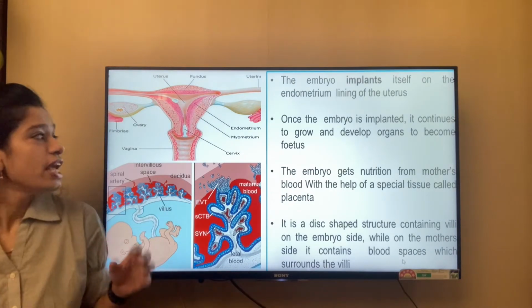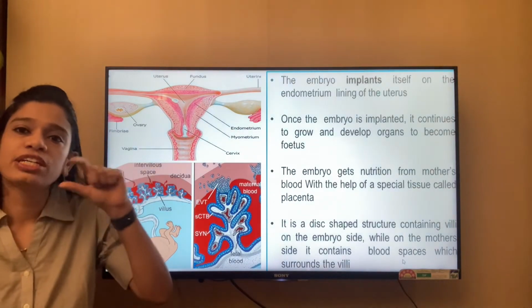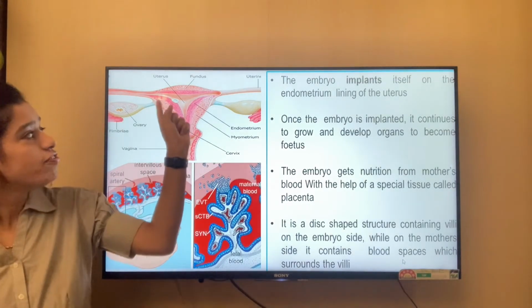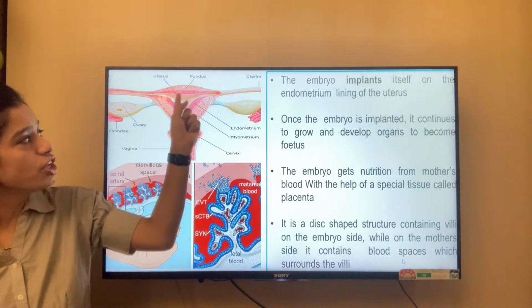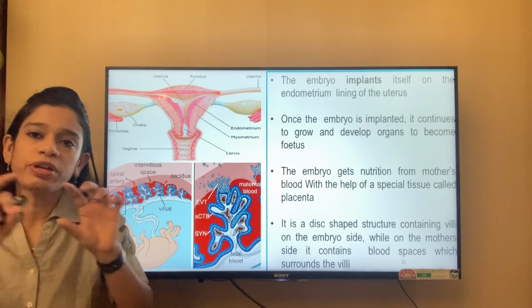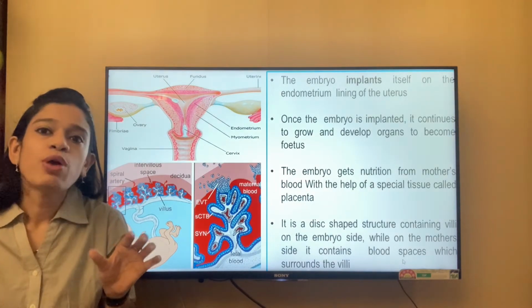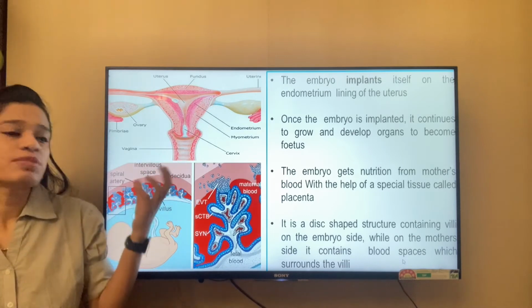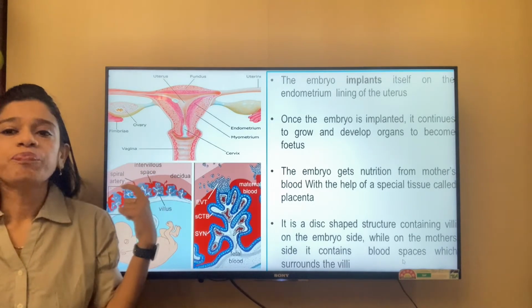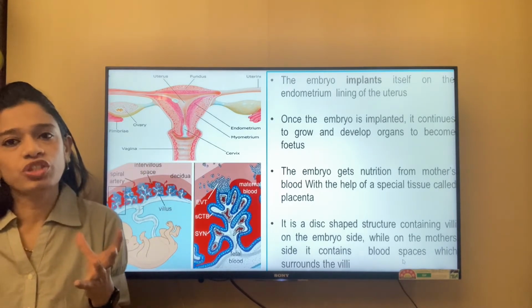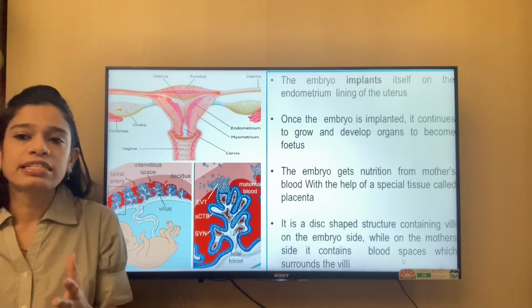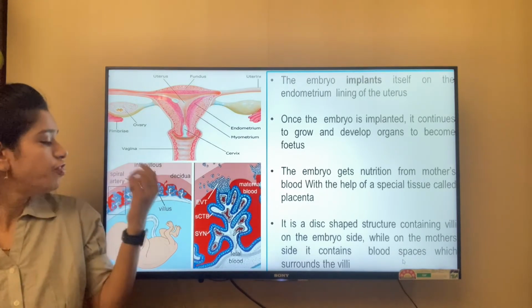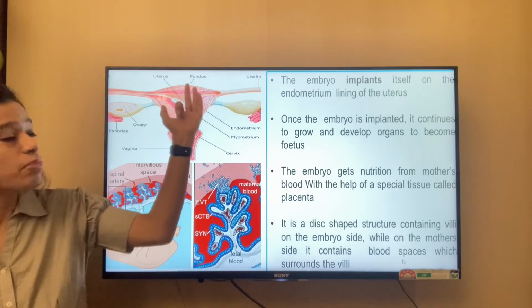This structure is a flat, disc-shaped structure which fits into the endometrium of the uterus. The placenta consists of villi towards the mother's side.